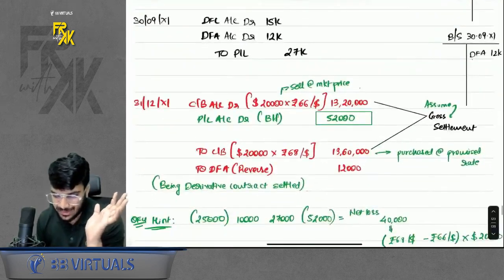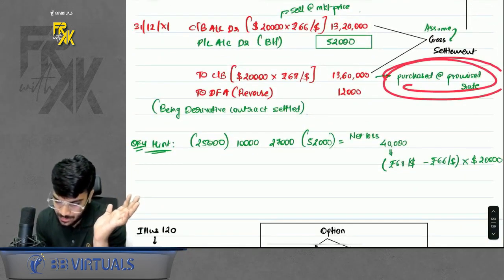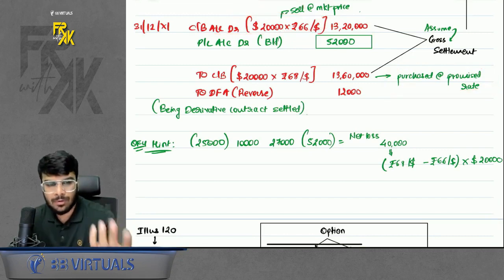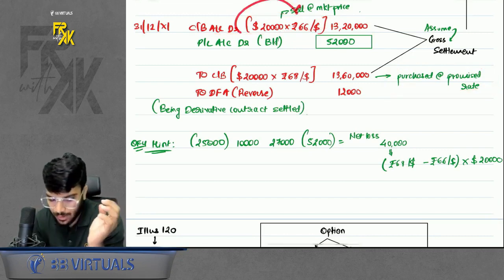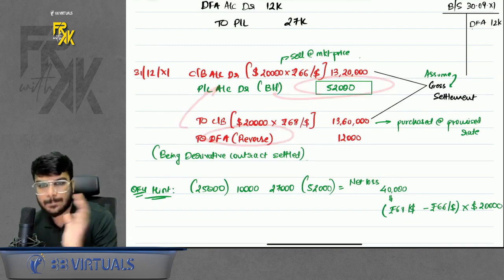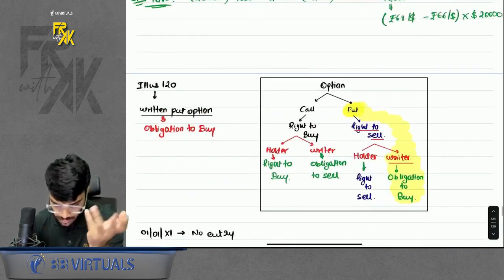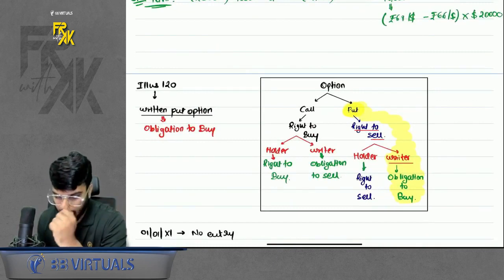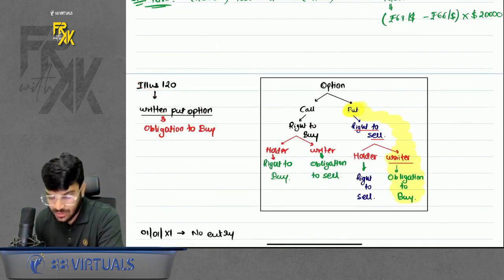Right? So the gross settlement will be done. We will buy at the promised rate, we will sell at the market rate, because we are only buying for speculation, so we will have to immediately sell it. Whatever DFA or DFL is there, just reverse it and transfer the difference to profit and loss. Simple. This was a derivative question, which is very fairly simple. Just focus on that. Okay, then we have one more question, illustration 120.